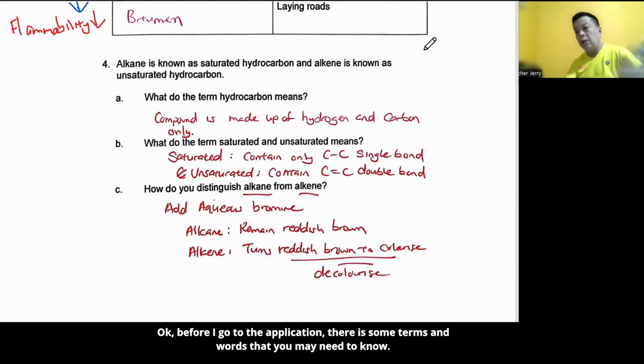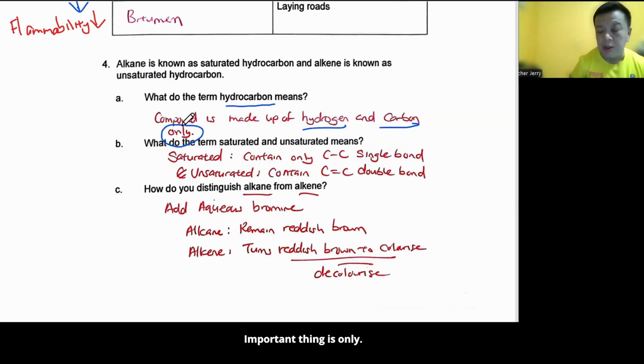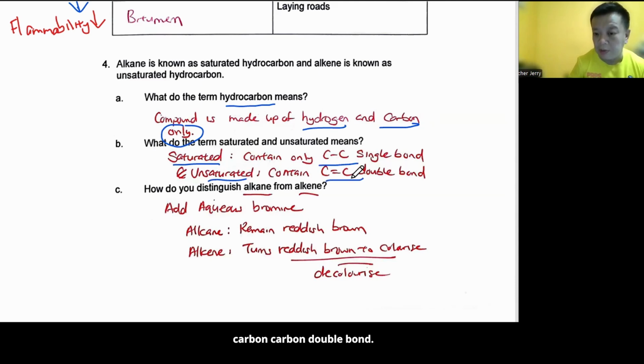Okay, before I go to the application, there are some terms and words that you may need to know. For example, we use the word hydrocarbon, which basically means hydrogen and carbon only. Important things only. Sometimes students leave out the word "only". Then of course, this one you know already: saturated means carbon single bond, unsaturated means carbon double bond.